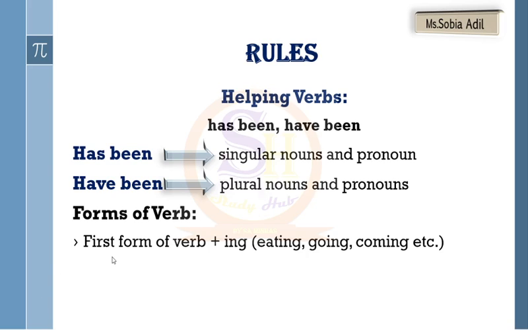Forms of verb: we use the first form of verb in present perfect continuous tense, students. It is continuous, so we use first form plus ing. I told you before in the previous continuous tense as well that we use ing to show that it's a continuous tense. So in present perfect continuous tense, we use first form of verb plus ing, for example, eating, going, coming, etc.